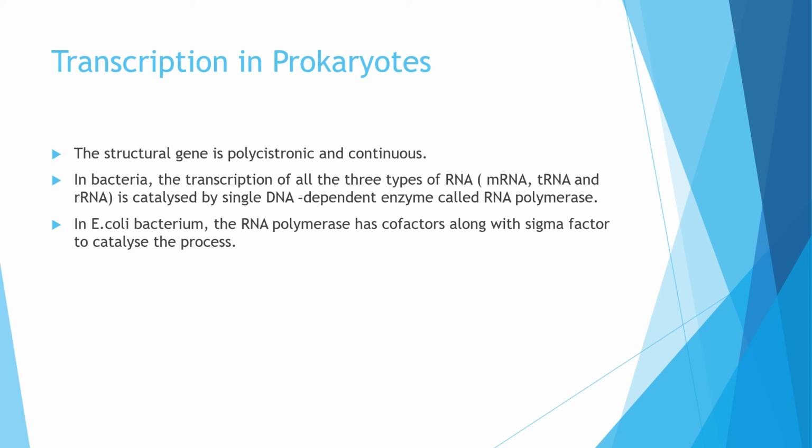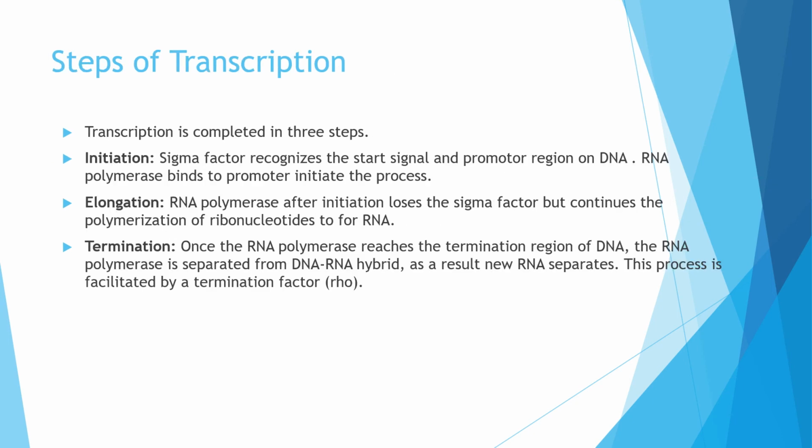So RNA polymerase is there, and this RNA polymerase has cofactors. There are a few cofactors along with the sigma factor, and these cofactors and the sigma factor will catalyze the process. So the transcription can be studied in 3 steps.